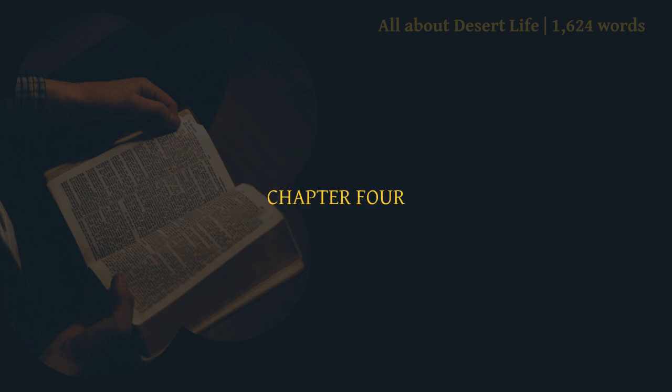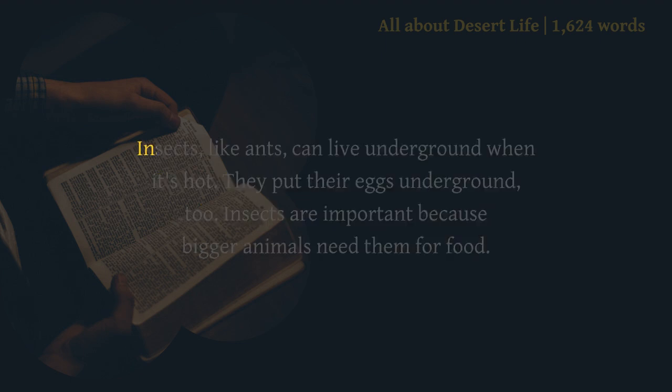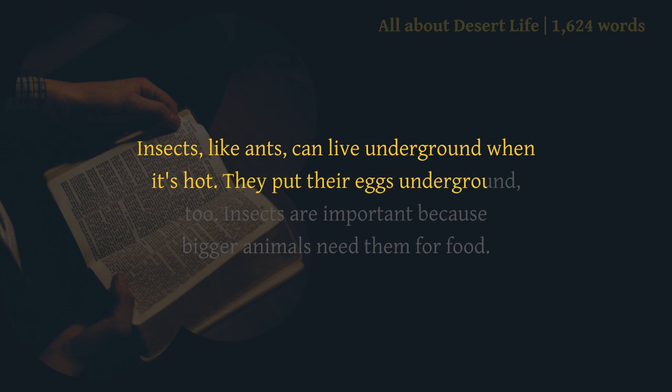Chapter 4. Animals. It's hard to live in the desert, but deserts are homes for many different animals. Insects, like ants, can live underground when it's hot. They put their eggs underground, too. Insects are important because bigger animals need them for food.